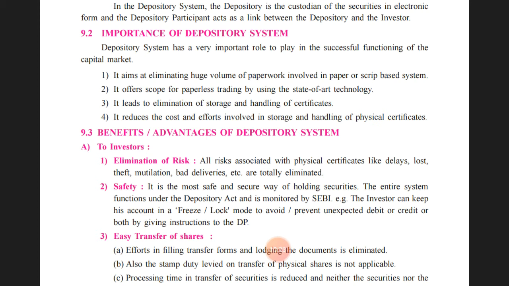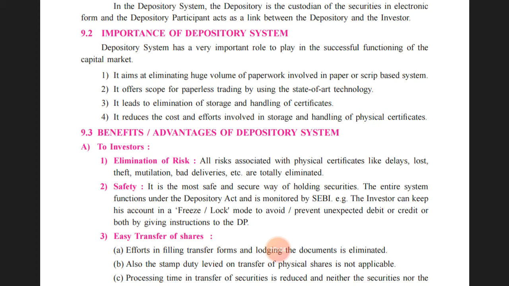The second one, it offers the scope of paperless trading by using state of the art technology. Normally, the technology that has been used in the depository system was up to date and very efficient in nature, and accordingly paperless trading could be possible in the depository system.